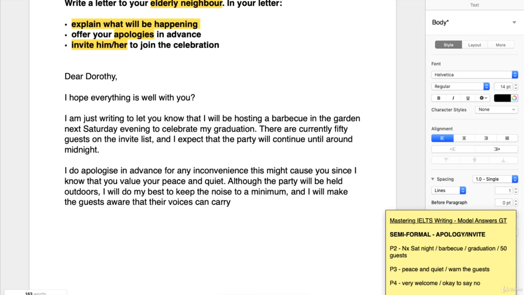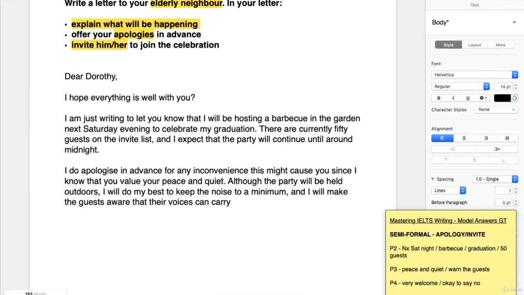But here, it just means we use it with noise, voices, any kind of sounds. It just means that these sounds can go far. It's like the distance that the sound can travel. And you can actually use the verb travel as well to mean the same thing.